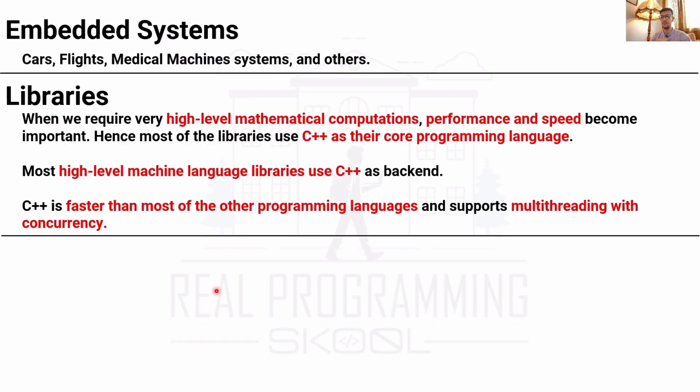C++ is faster than most of the other programming languages and supports multi-threading with concurrency. What does this mean? Multi-threading with concurrency. For example, when you want to build an application and you want this application to serve 1,000 users in the same minute, in the same second, in parallel, you want it to serve this client and this client and this user.